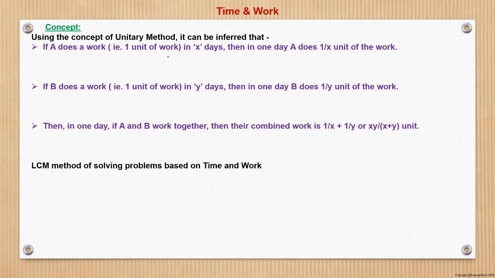So if A does the work in X days, that means X days needed to do one work. So in one day, by unitary method we can say 1 upon X work, right? So the same thing here, if A takes X days to finish one work, then in one day how much work will he do? In one day he will finish 1 by X work, right?